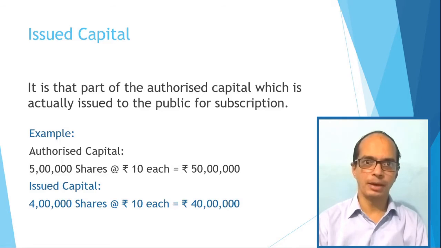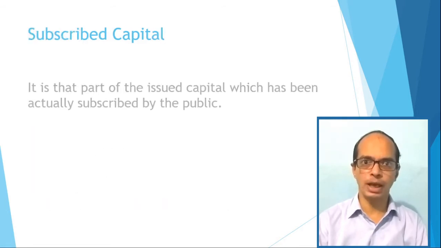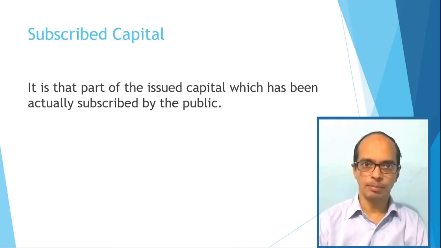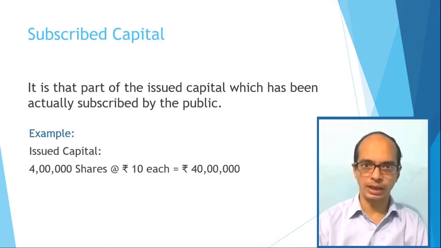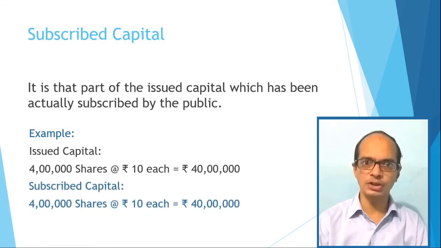Next is subscribed capital. Subscribed capital is that part of issued capital which is subscribed by the public. Means public has applied for these shares. For example, company's issued capital is rupees 40 lakhs. Company may receive applications for all the shares issued. In this case, subscribed capital will be equal to the issued capital, means rupees 40 lakhs.